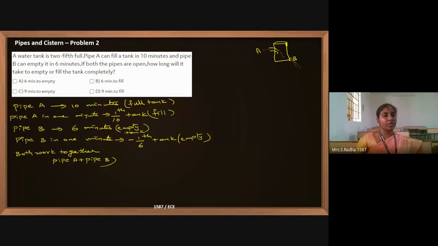What is going to happen? The first one is filling, the second one is emptying. If you take 30 as the LCM, this is 3. 1/6 is a greater value compared to 1/10, so what I have written is wrong here. Higher value minus lower value, because both are working together.